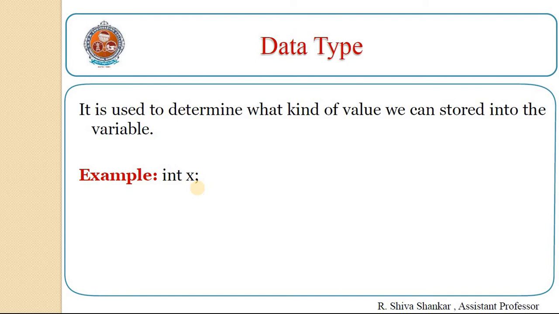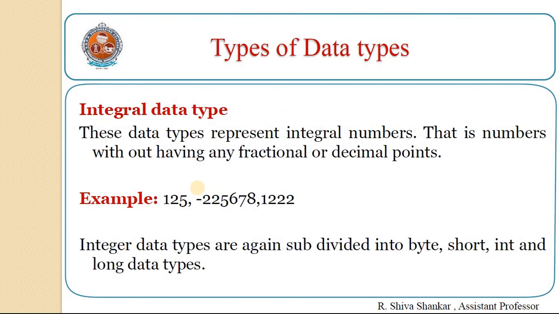Types of data types in Java. In Java, data types can be divided into 5 types: integral data type, floating data type, character data type, string data type, boolean data type. Integral data type. These data types represent integral numbers, that is, numbers without any fractional or decimal points. Integer data types are again subdivided into byte, short, int, and long.